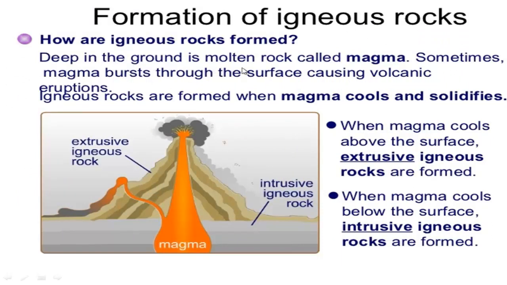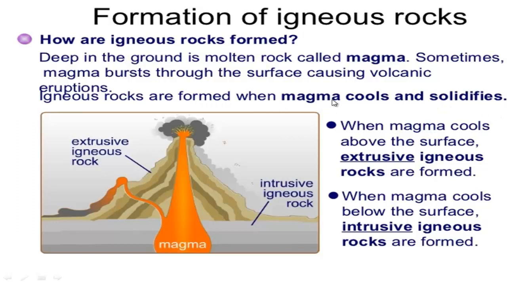Deep in the ground is molten rock called magma. Sometimes magma bursts through the surface causing volcanic eruptions. That means due to volcanic eruptions, magma comes out from underground onto the earth's surface. Igneous rocks are formed when magma cools and solidifies.